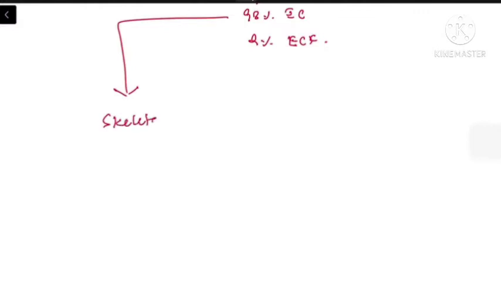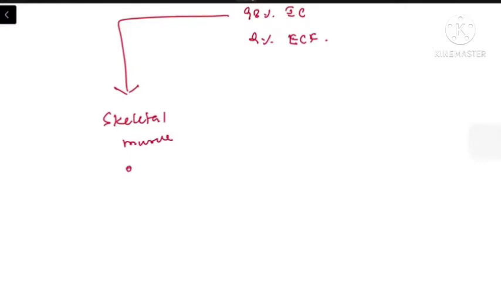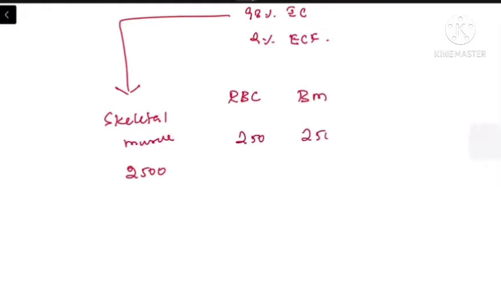In skeletal muscle, we have almost 2500 milliequivalents of potassium. The second is the RBC and bone marrow, each of them having 250 milliequivalents of potassium, and the liver has 300 milliequivalents of potassium. So potassium is mainly responsible for the excitability of the tissue.